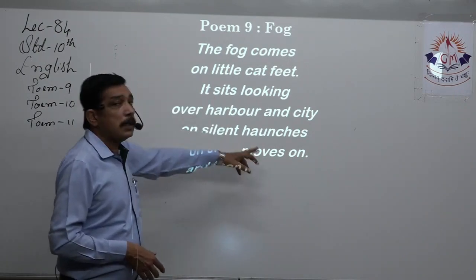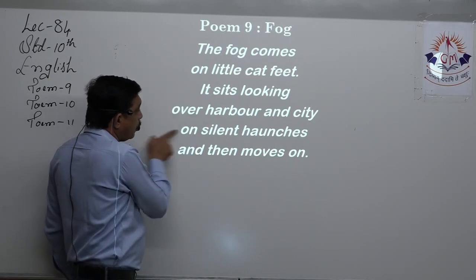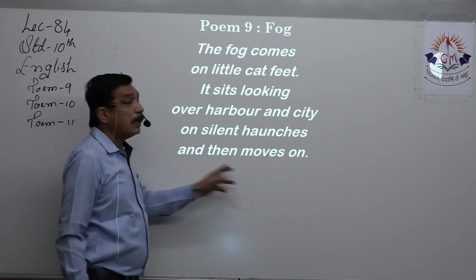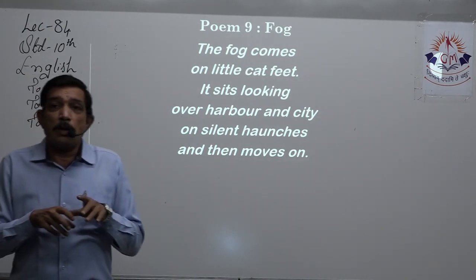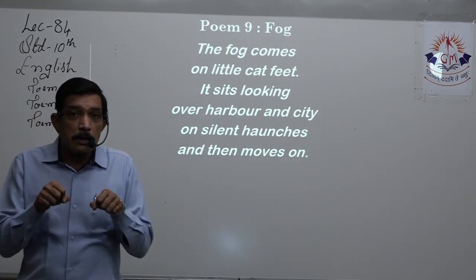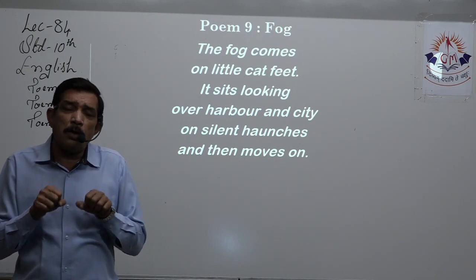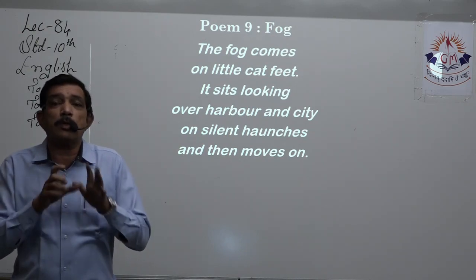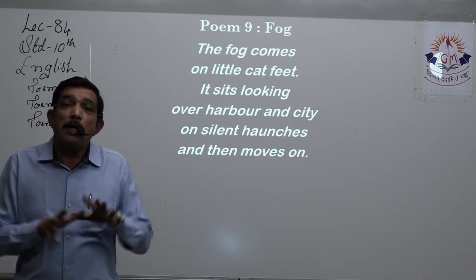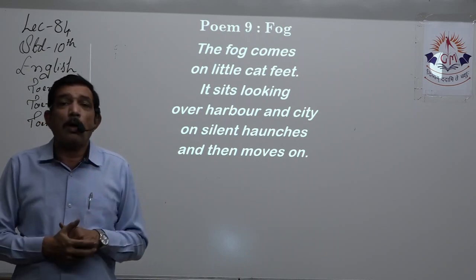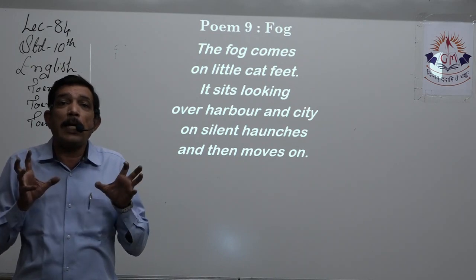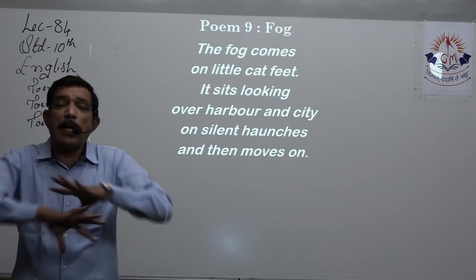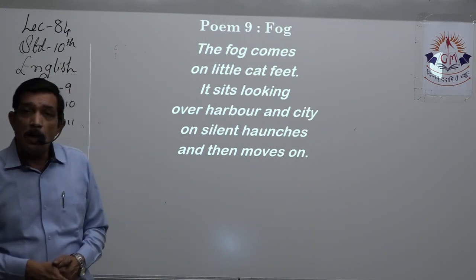How? On silent haunches. So this line is applicable over here. Silent haunches, and then moves on. It's ready to attack. Just like the cat is ready, it sits on its haunches and hind limbs and all the four limbs, they are very ready to give a spring. Same way the fog over here is sitting and looking over the harbor and the city, and it's very ready, and then it starts creeping and it engulfs the complete city and the harbor.